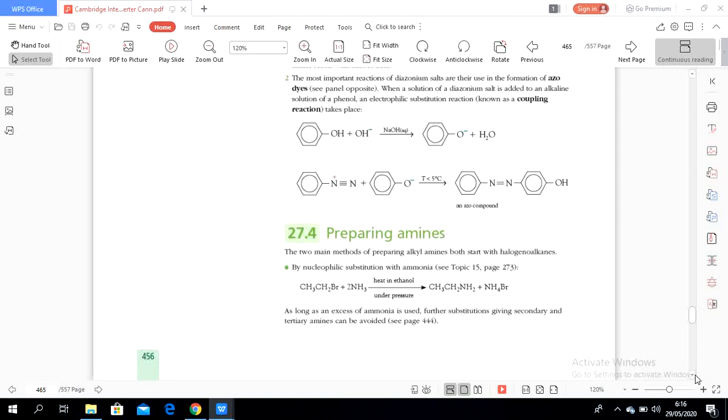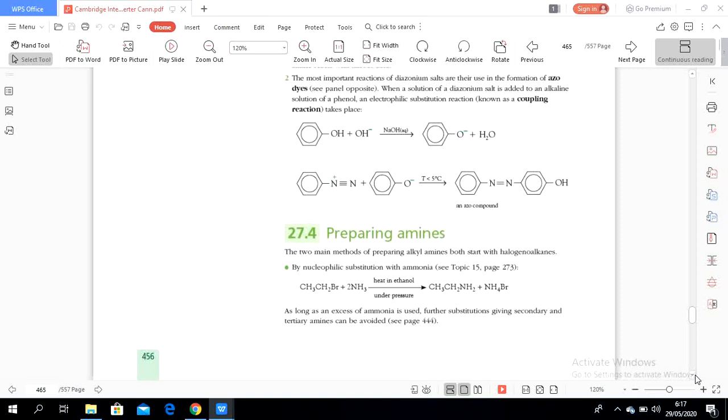If it is an alkene, then the alkene must undergo electrophilic addition to form halogenoalkanes, and then the halogenoalkanes will undergo nucleophilic substitution to form amines.